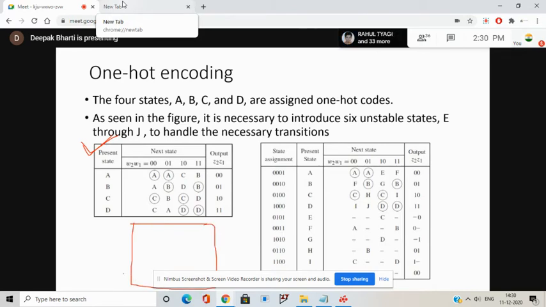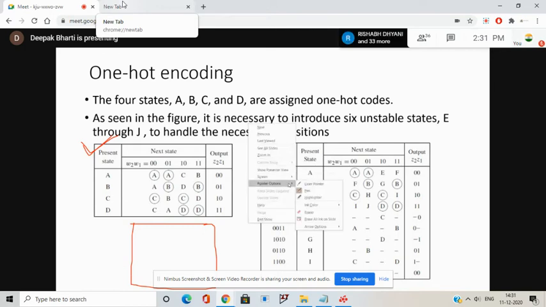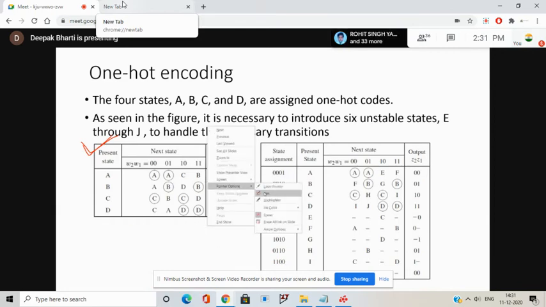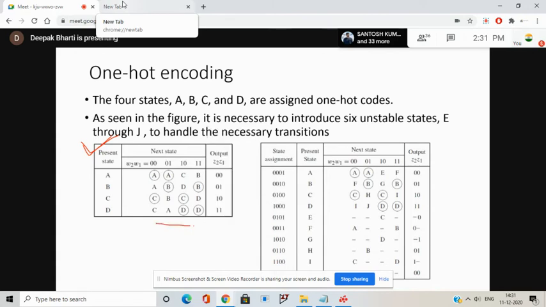Say I'm trying to draw the transition diagram. Let's say this is my A, B, C, and D, and assume that diagonals are also present.